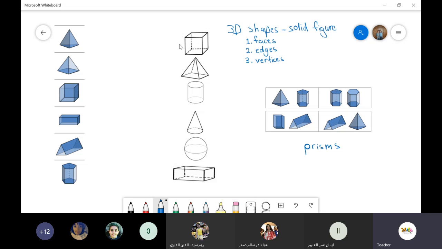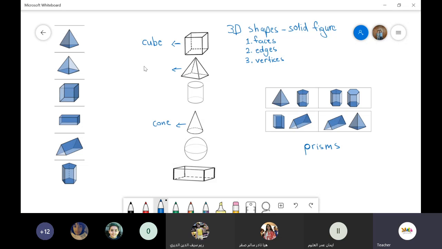Now, what do we call this shape? Cube. This is a cube. Excellent. This shape, we call it a cube. Now, let's go to the second one. Triangle. This one. It's a cone. Pyramid. No, the cone. No, pyramid. This is the cone.